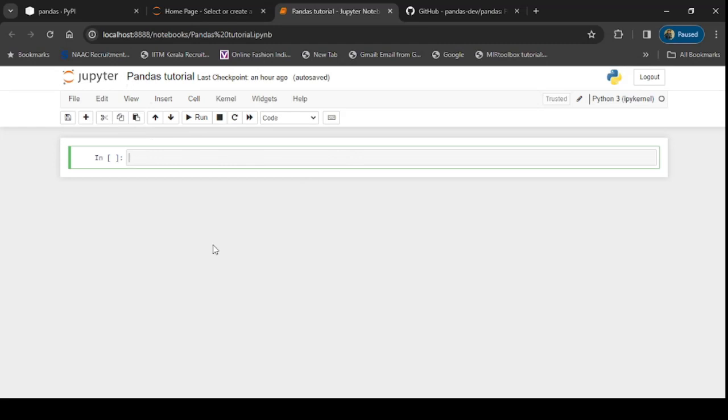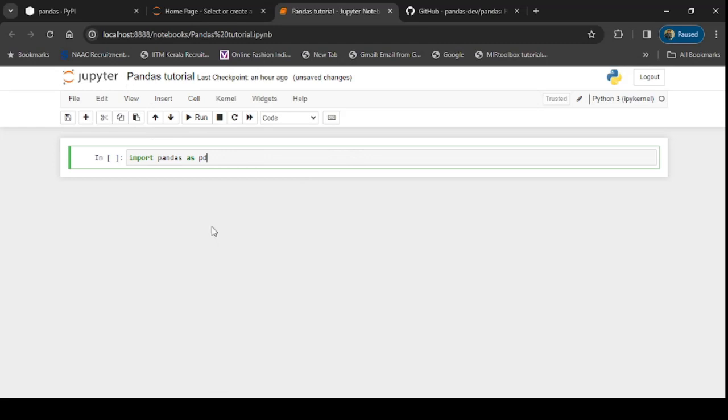You cannot use pandas capabilities in your source code by only installing pandas in your system. You also have to import the pandas package in your Python code. You can do so by writing import pandas as pd. Here pd is nothing but an alias of the name pandas. This is a very similar syntax to what we have learned in our packages in Python video tutorial. If you are not aware of it, you can always go through my Python playlist to understand how we can import a package in our Python source code.